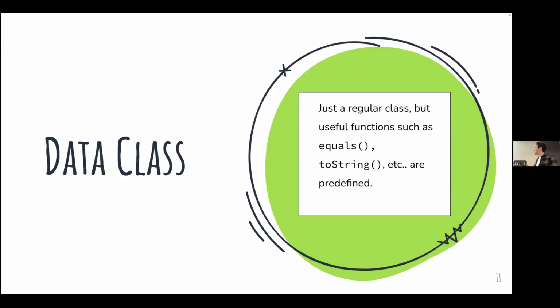So the first is a data class. In Kotlin, a data class is basically just a regular class, but we have useful functions like equals and toString defined for us. Another important thing about a data class is that it's really only for storing data, so it should not have functions. An example would be a user, right? And a user might have members such as an ID, a username, other points of data, usually primitive types that we can have in this data class. So that's one of the three.